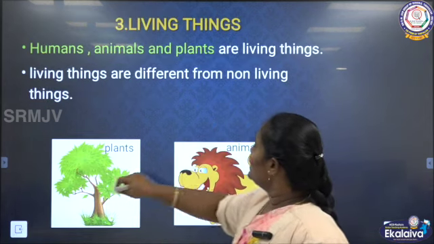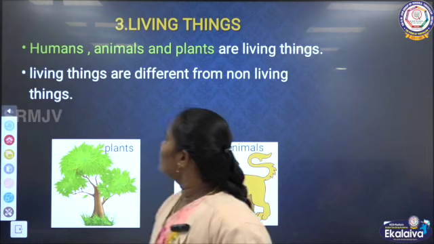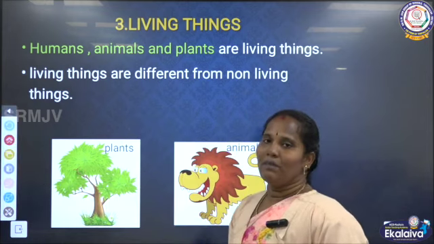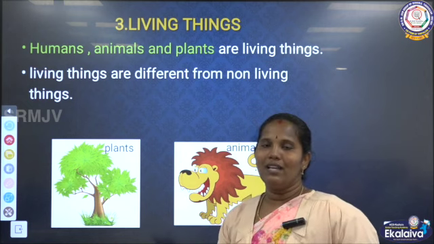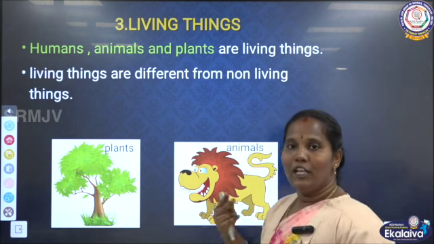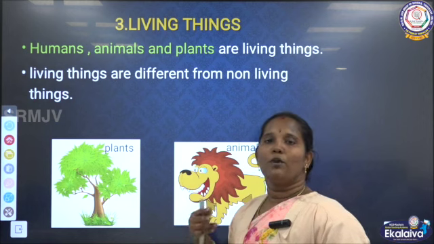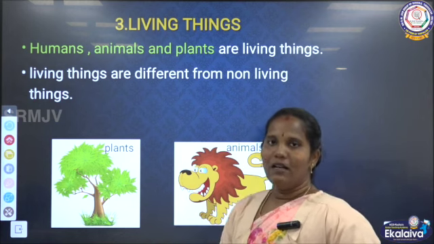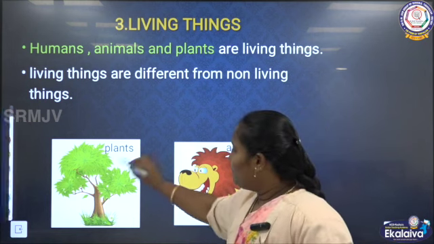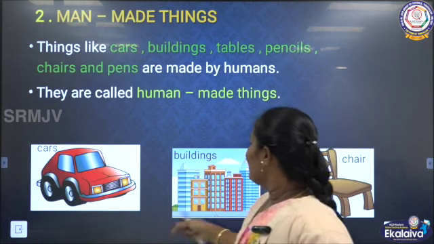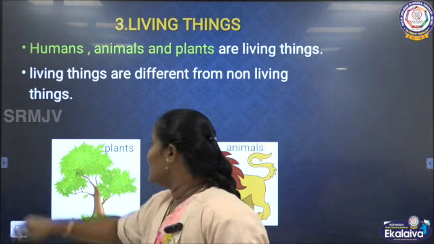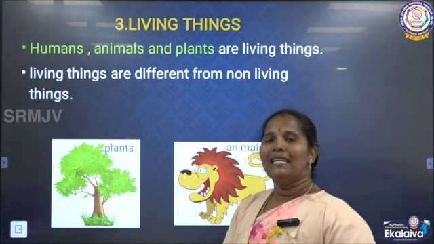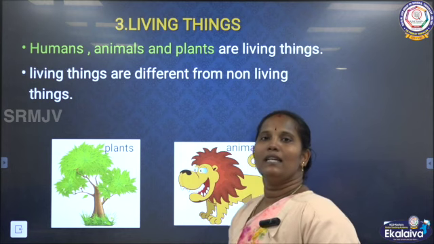Then the next one is the living things. Humans, animals, plants are living things, we know very well, because they have life. They have life means they can breathe, they need food, they can grow, they can reproduce. So they have life, which means they are called living things. For example, we can say the plants and then animals. These are all examples for living things. Apart from this, birds, insects, many things we can give as examples.